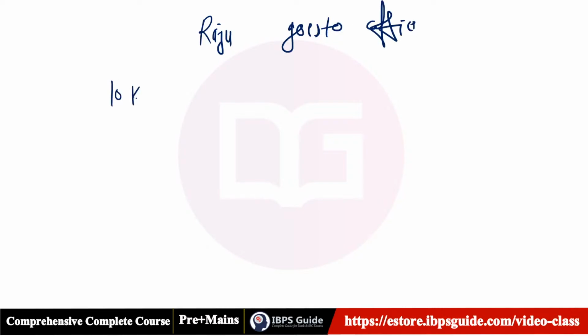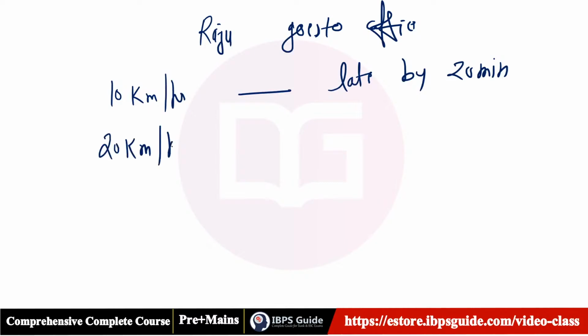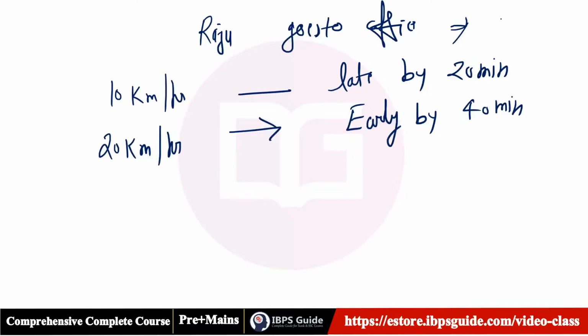Let's say if he goes with 10 km per hour, he is late by, let's say, 20 minutes. If he goes with, let's say, 20 km per hour, he is early by 40 minutes. Just trying to make it easier from the usual time. So what is the distance between Raju's home and office? Find the distance between home and office.